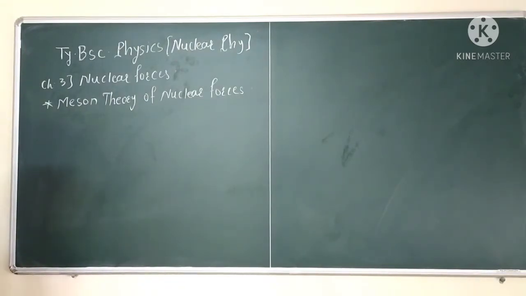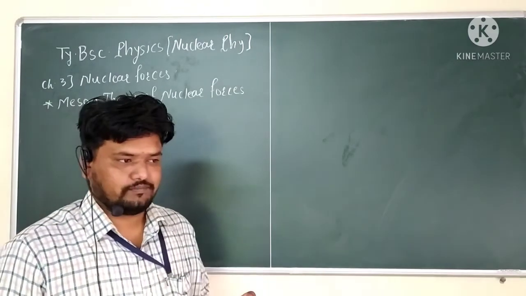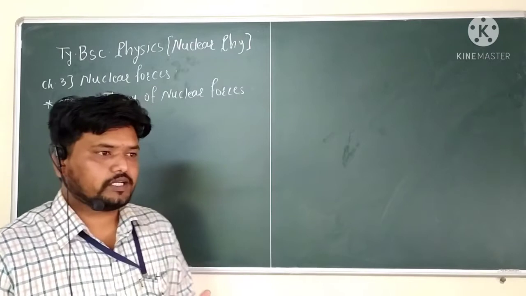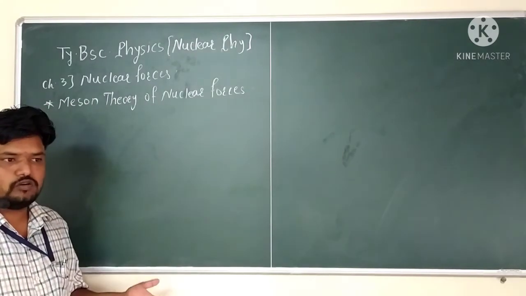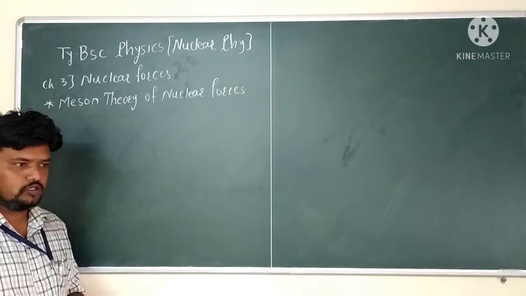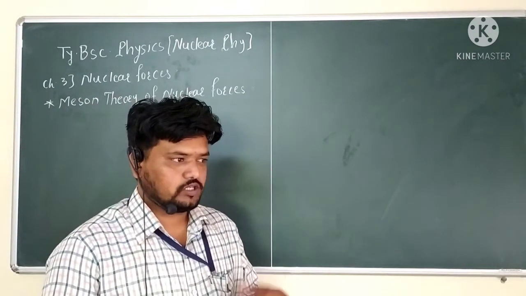These are the proton and neutron, and the interaction force between them. Whether it is proton or neutron, what is the interaction force between them and what is the distance?